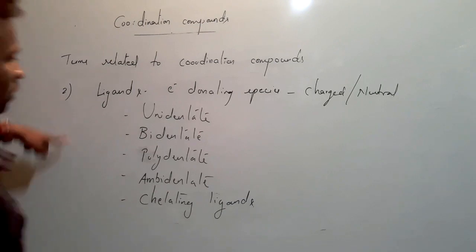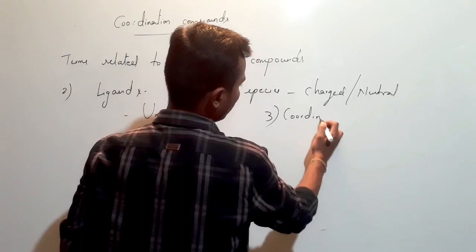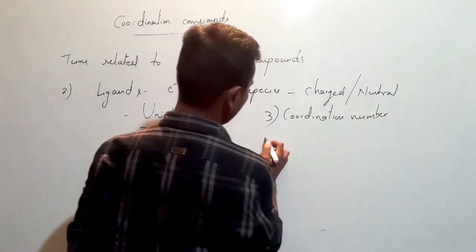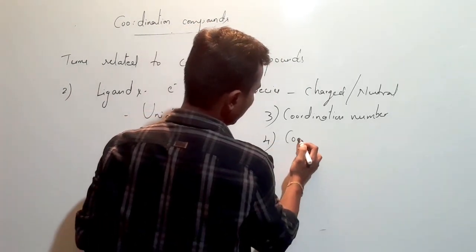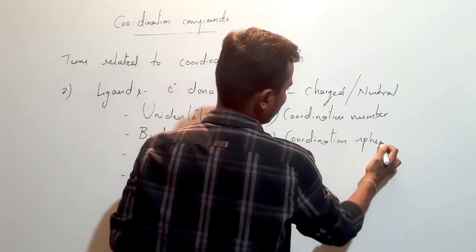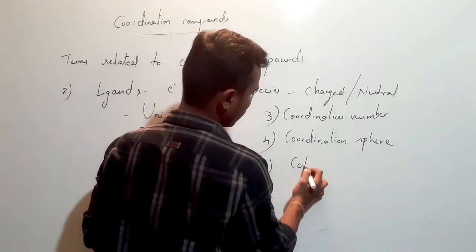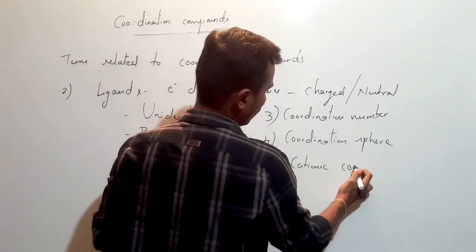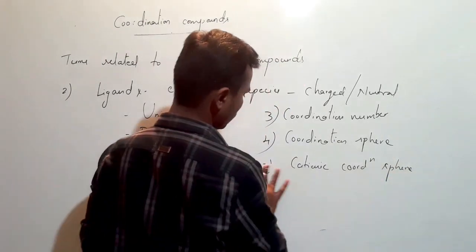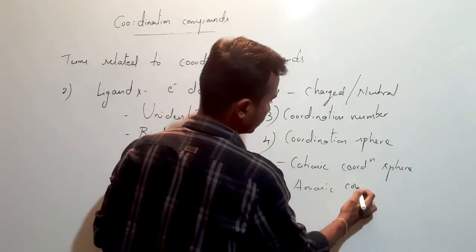After this we will study the third one, that is coordination number. Then we discuss coordination sphere. Then we discuss cationic coordination sphere and anionic coordination sphere.